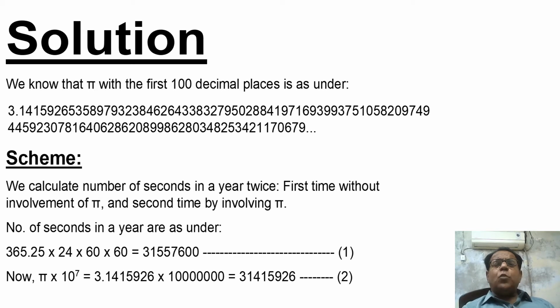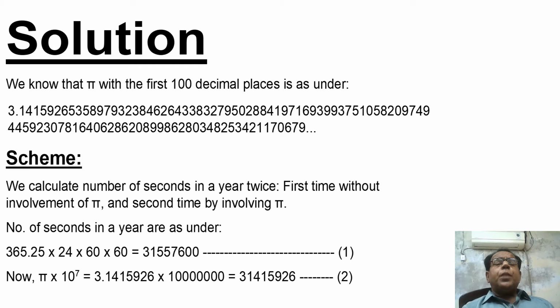Now in equation number 2, pi into 10 raised to the power 7 is equal to 3.1415926, as we have already discussed in the previous slide that the value of pi will be taken up to 7 places after decimal. So we have done accordingly.